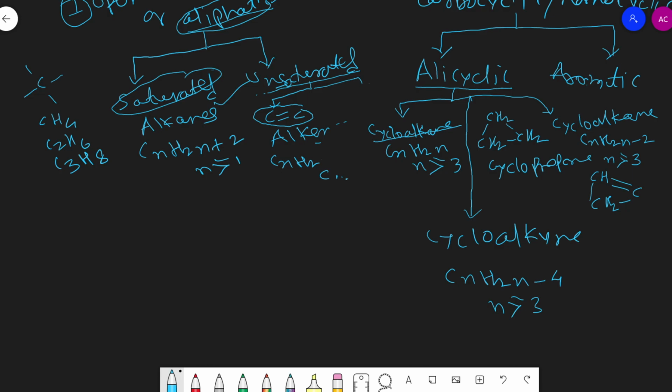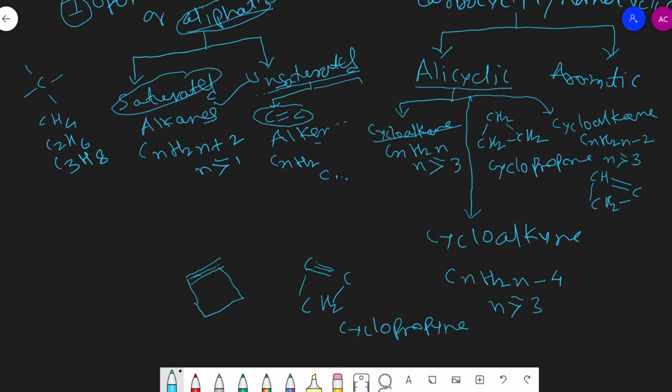An example of cycloalkyne is cyclopropyne, meaning it contains a carbon-carbon triple bond and a ring of 3 carbons. Cyclobutyne can be written like this. Here there is a triple bond, so this can be named cyclobutyne.